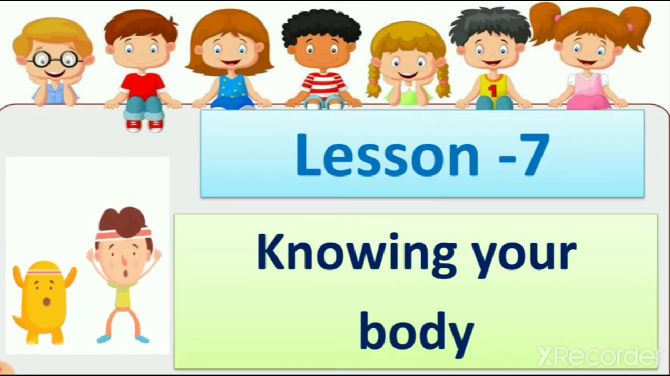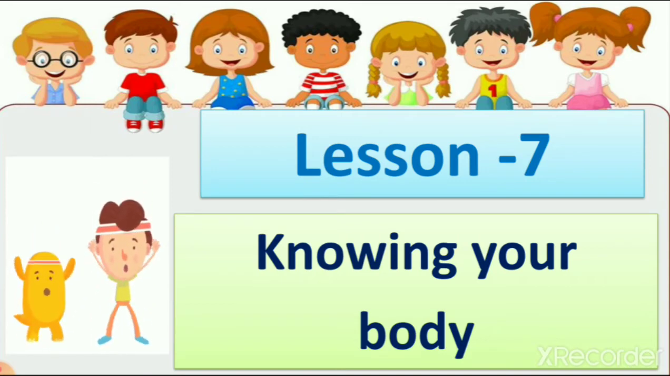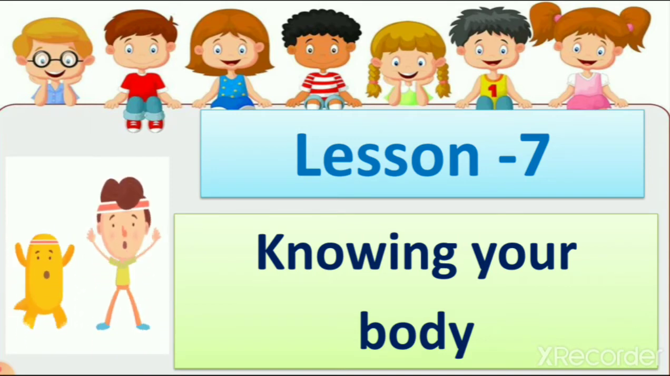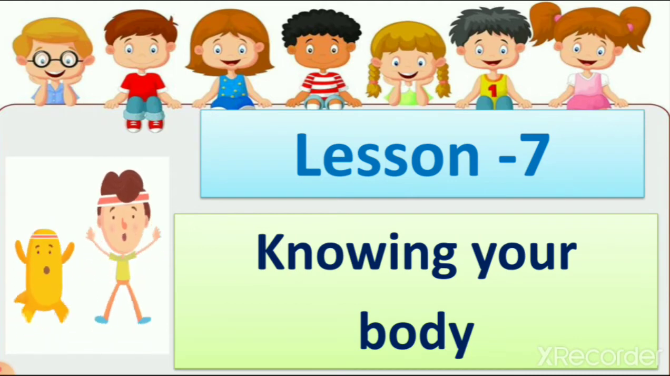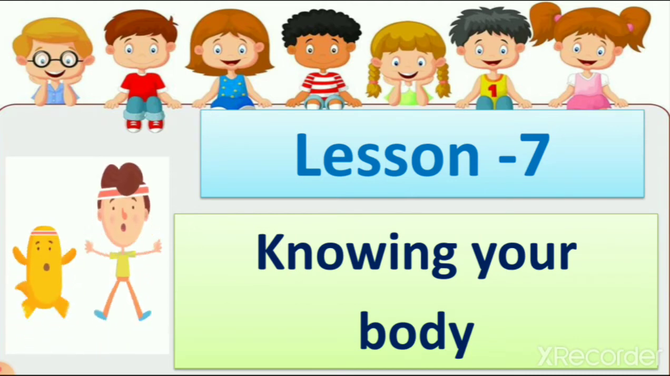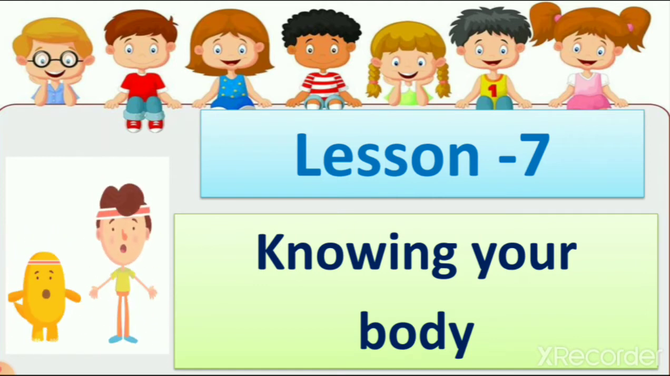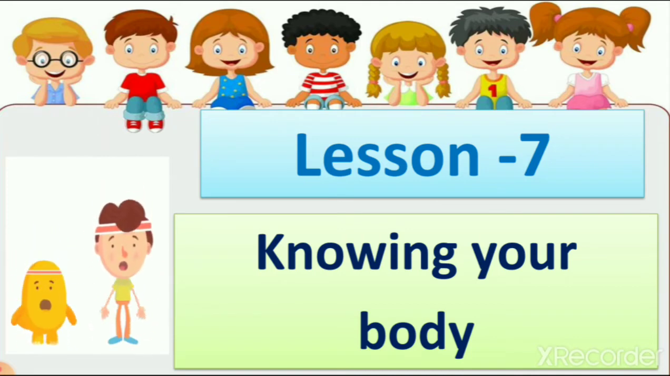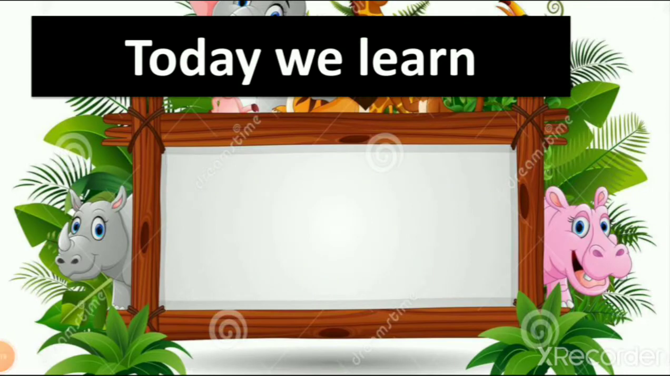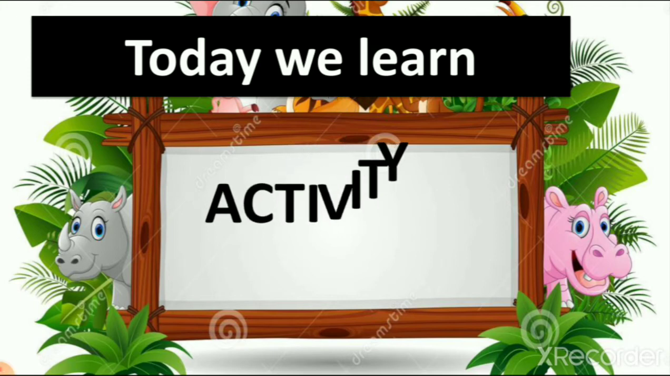In this lesson we learn about how different parts join together and make one body, right? So we learn about hands, legs and different other parts of our body. We also learn how we use these different parts in different ways, right? So what do we learn today? Today we learn the activity of lesson number 7. It means today we revise this lesson with an activity, right?